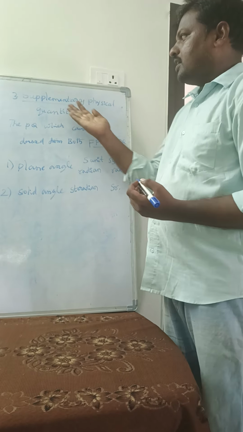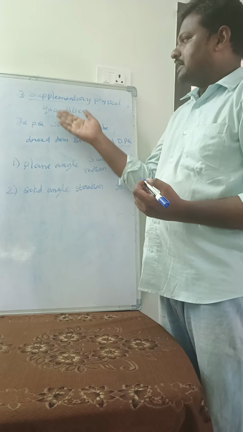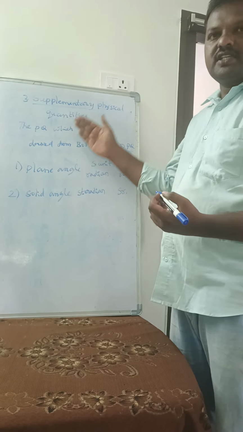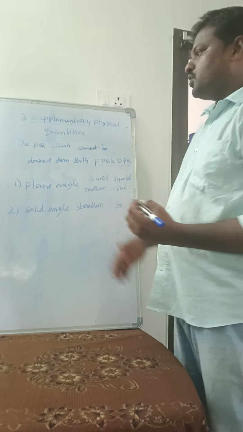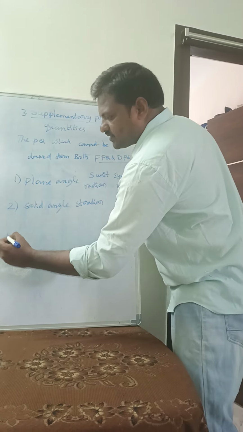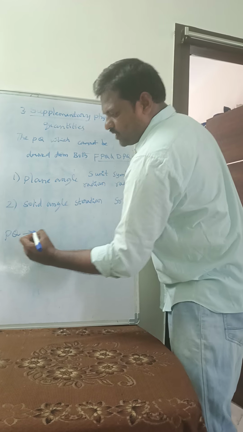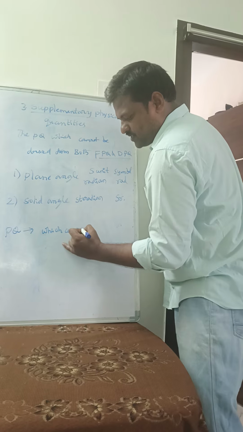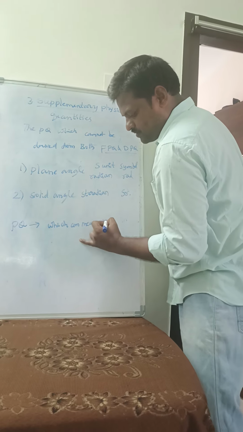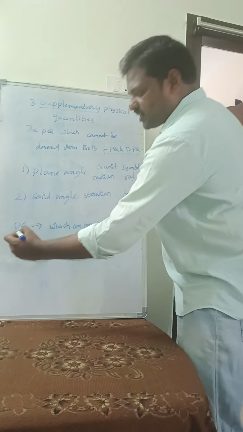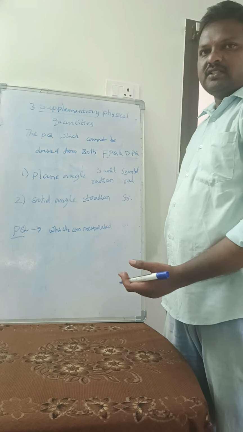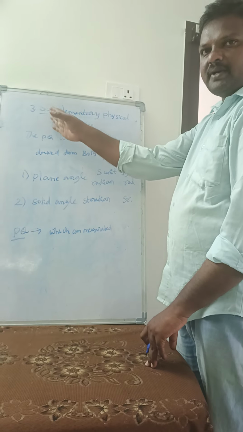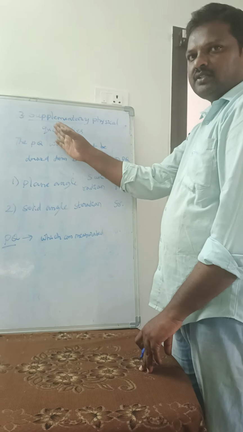See friends, just to summarize: fundamental physical quantities, derived physical quantities, supplementary physical quantities, all we have seen in the last 3 videos. So remember, what are physical quantities actually? The physical quantities are those which can be measured. All measurable quantities are called physical quantities. Anything that can be measured. So these physical quantities are classified into three types: fundamental one, derived one, supplementary.